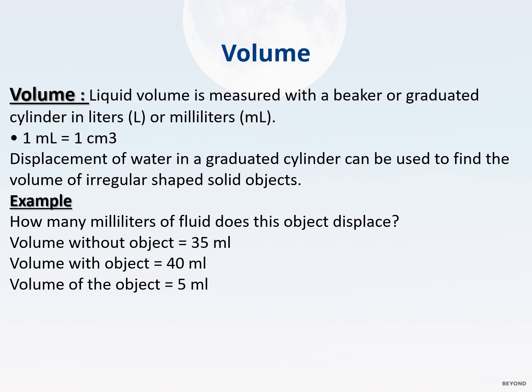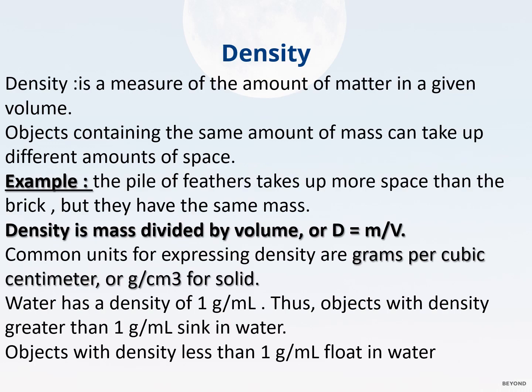Liquid volume is measured with a beaker or a graduated cylinder in liters or milliliters. Okay, and 1 milliliter equals 1 cubic centimeter. The displacement of water in the graduated cylinder can be used to find the volume of an irregularly shaped object. Like what? Say the volume without the object is 35. When we put the object in, it will be 40. So the object's volume equals 40 minus 35, which equals 5.